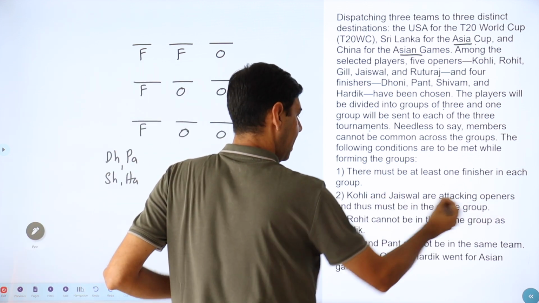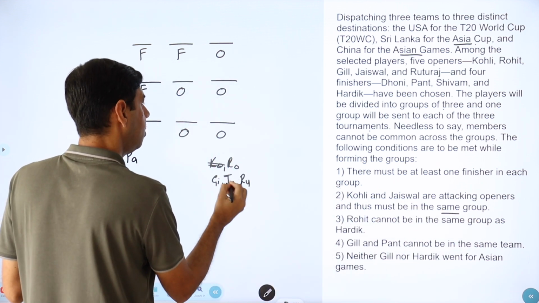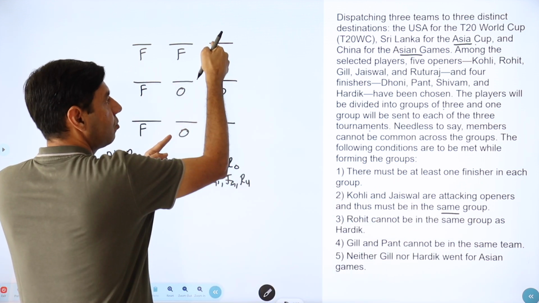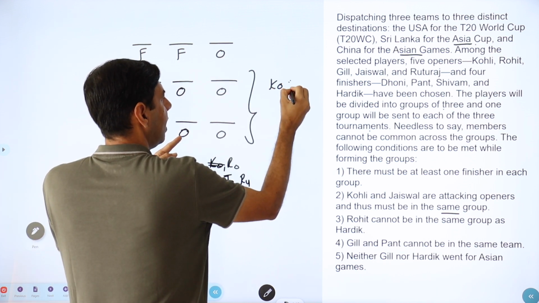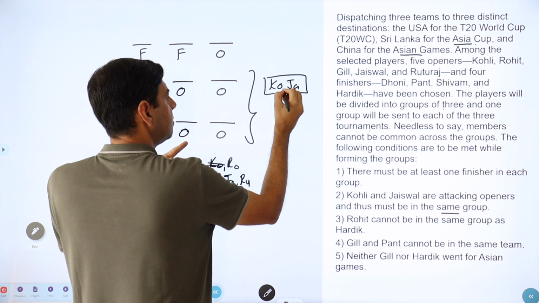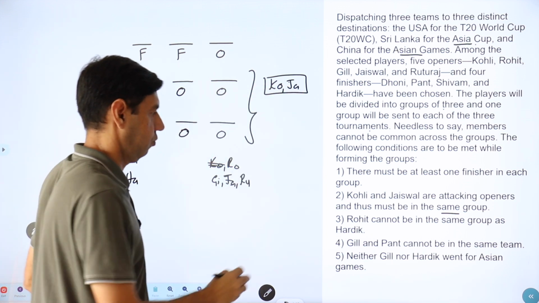Kohli and Jaiswal are attacking openers and must be in the same group. Oh great, Kohli and Jaiswal. So in these we will have Kohli and Jaiswal as a group always. Wherever Kohli and Jaiswal will be, that will be the 1 finisher group.